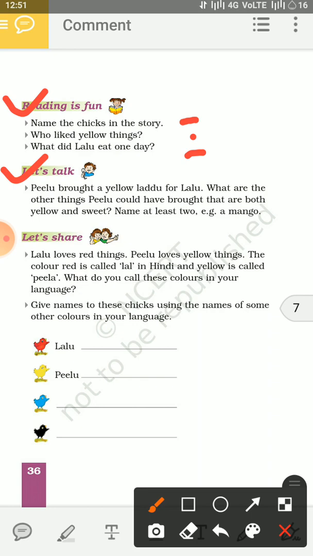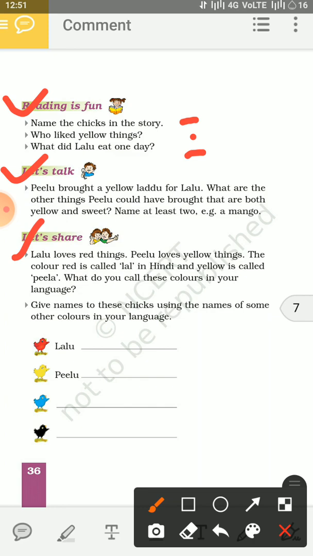Next question we have, let's share. Lalu loves red things, Pilu loves yellow things. The color red is called lal in Hindi and yellow is called pila. What do you call these colors in your language? Our language is Hindi.